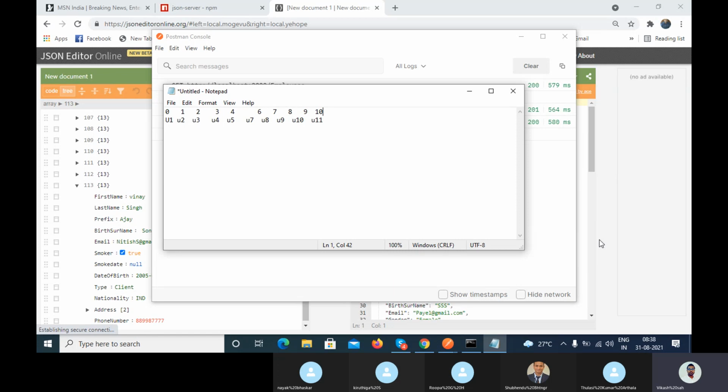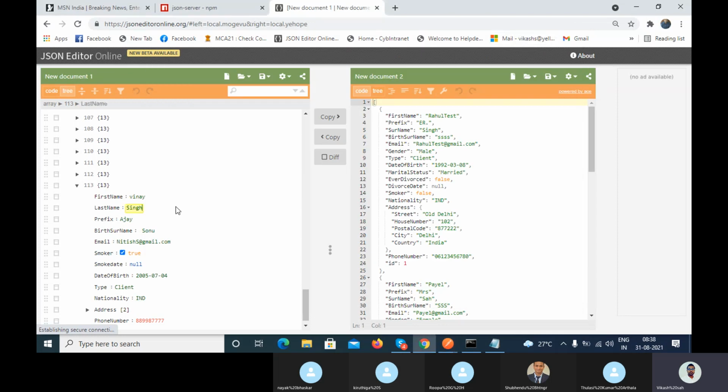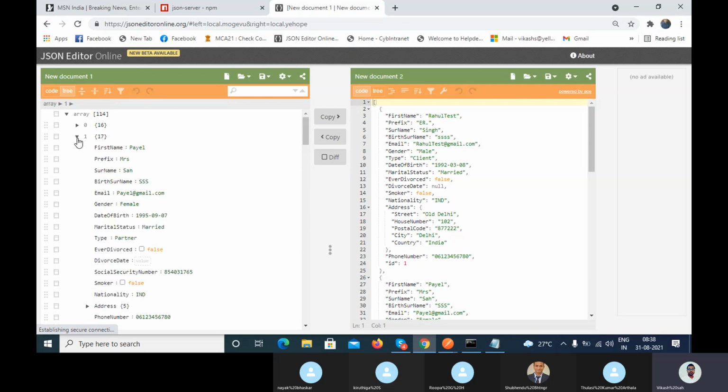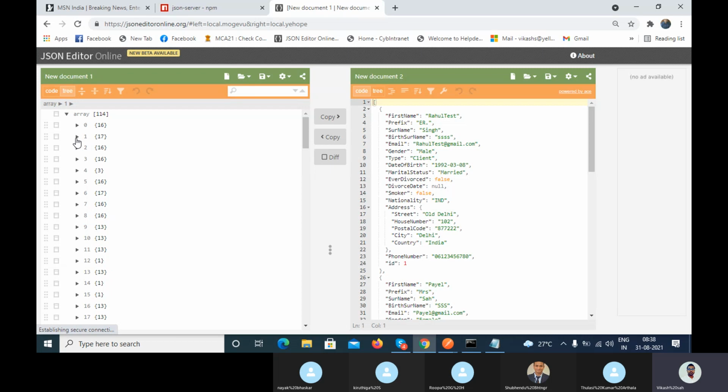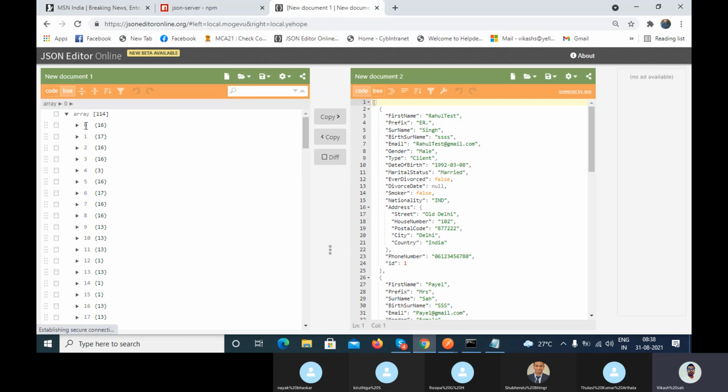So that's why we don't know the exact position. Right now you know the pile is at the second position index. If I delete the Rahul test, then the pile will shift to the Rahul test position at index 0.